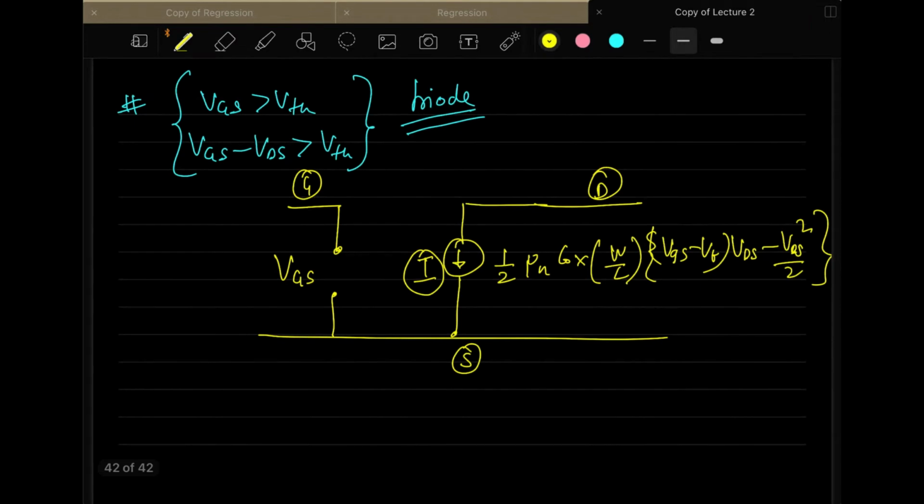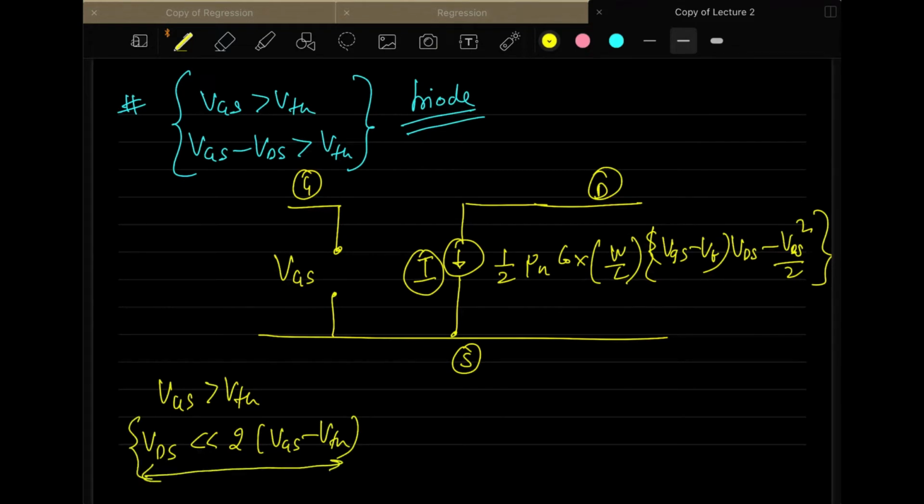And if your VGS is greater than VTH and your VDS is much, much less than 2 times VGS minus VTH, then you will all agree, this equation we have already discussed, it's a condition where the transistor is operating in deep triode. So in that case, your model will be VGS here, and then it will be represented like a resistor.